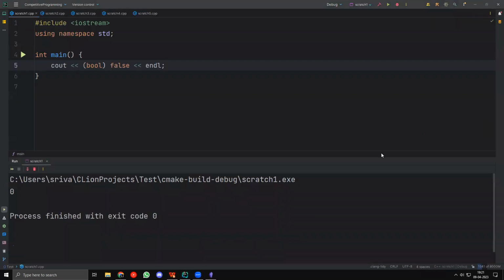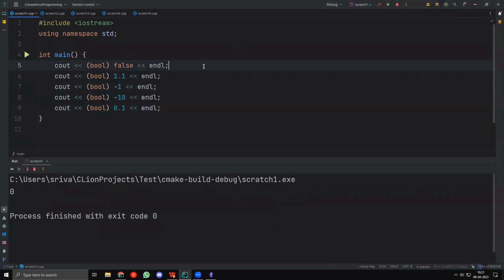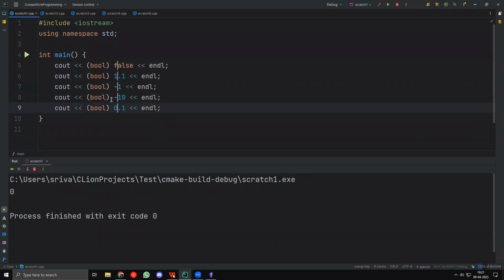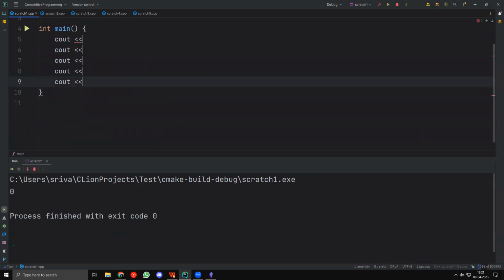Okay, Nikhil says, how did you write bool in multiple lines at the same time? Again, this is a feature of CLion. When I press my scroll wheel and drag, you will see that multiple cursors come up, right? After I do this, I can write everything like that. I can also delete all of this like this. So yeah.